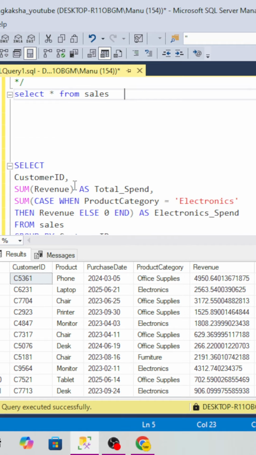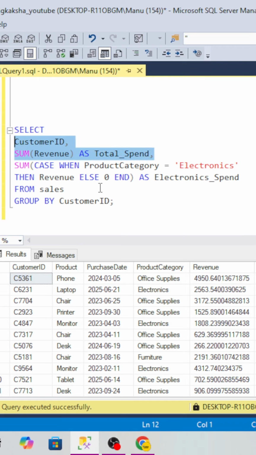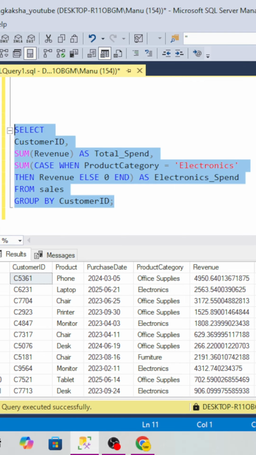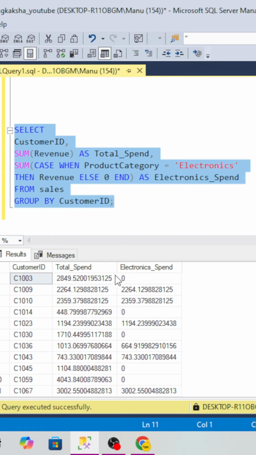For that, first of all, we will find the customer revenue, so we can simply group by the customer. And for finding the electronics item revenue, we can use the case when condition. If the product category is electronics, then we will take the revenue, else we will take zero. Zero will anyway not get added in the sum, and if we query this, we will get the electronics spending as well in a single query.